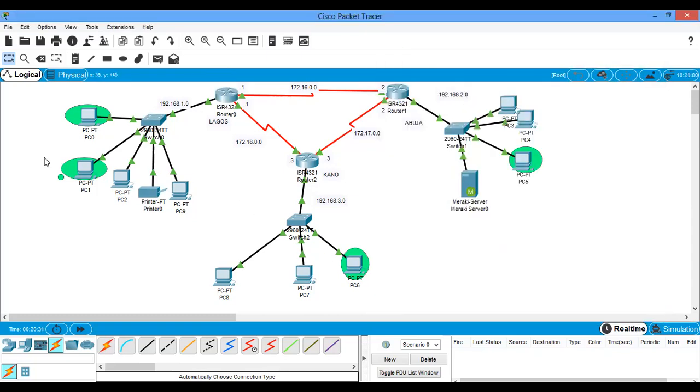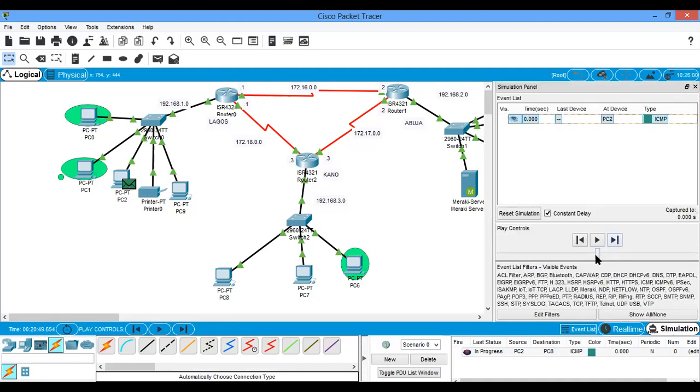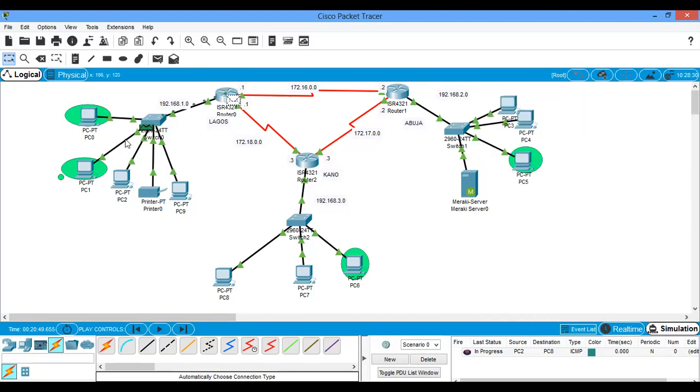So now it means that this guy cannot come here. It failed. If you want to check it out, let's check it out. We are trying to simulate it. I'm playing it. You see that it went to the router. The router dropped it. See that the router dropped it.